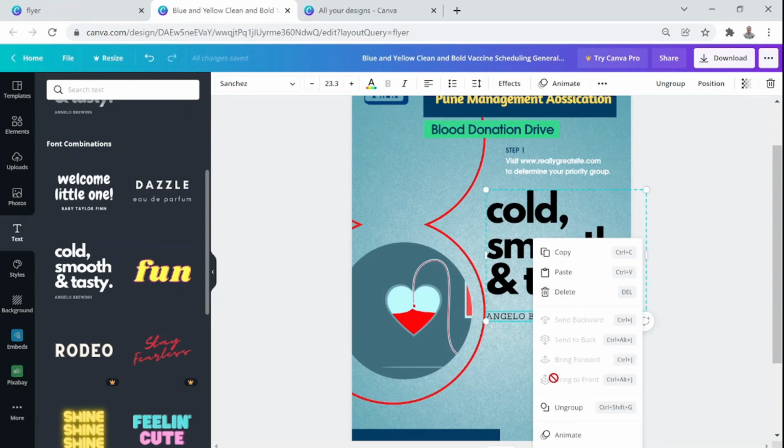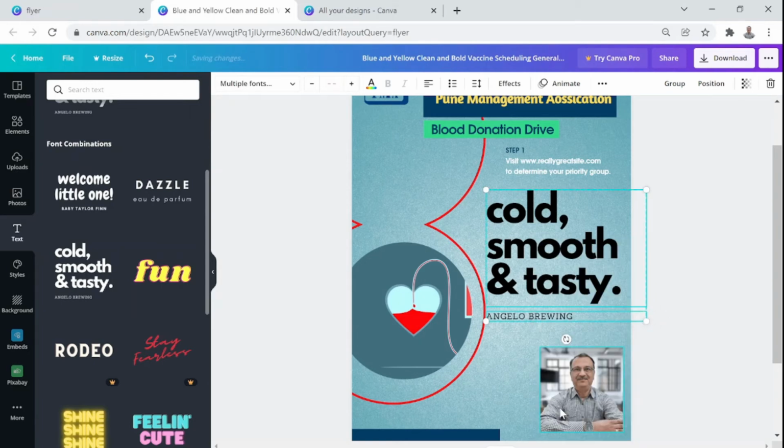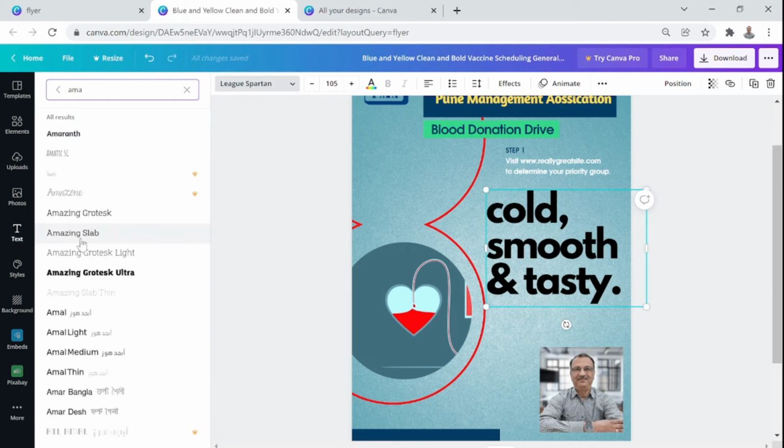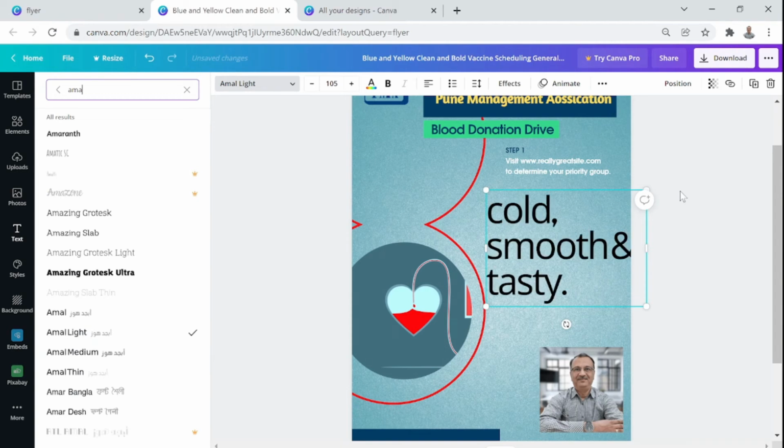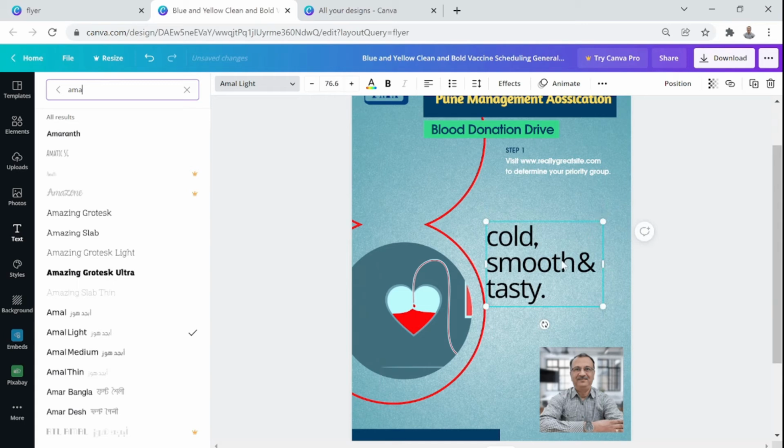Now, if you don't want this Angelo Brewing, all you can simply do is go and ungroup it, and then what you don't need you can remove. So for the time being I am removing it, and I want to work only on this. Here also I can again change the font. Although it has come from a standard template, I will just change it to some other font. So it has changed. So that is how you can embed a different style.